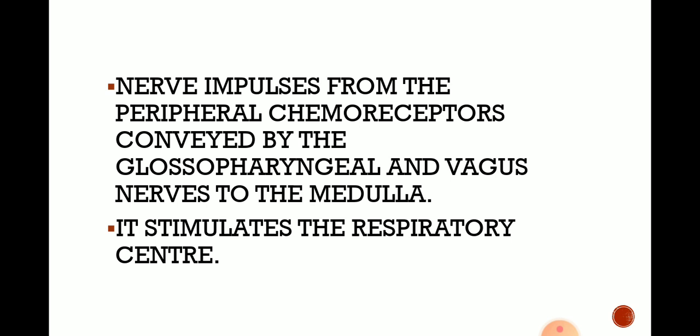The medulla is stimulated, and it stimulates the respiratory center.